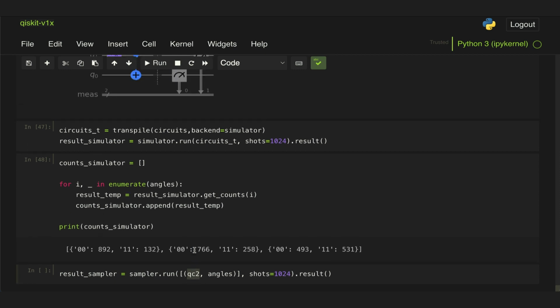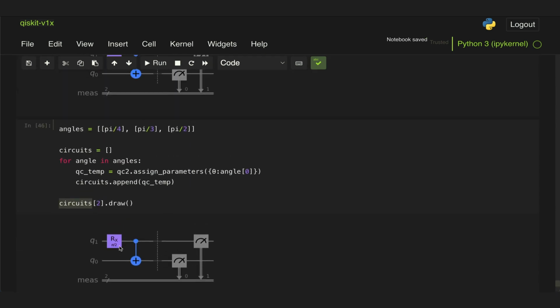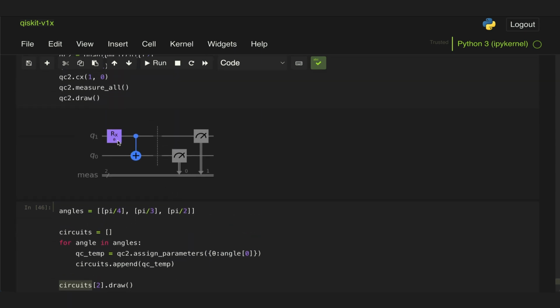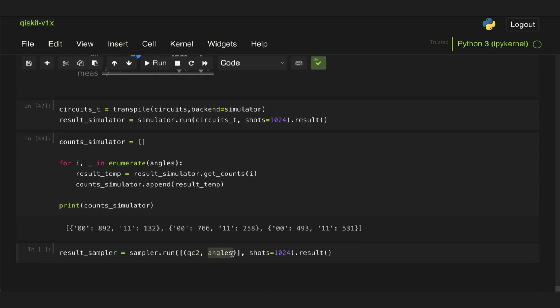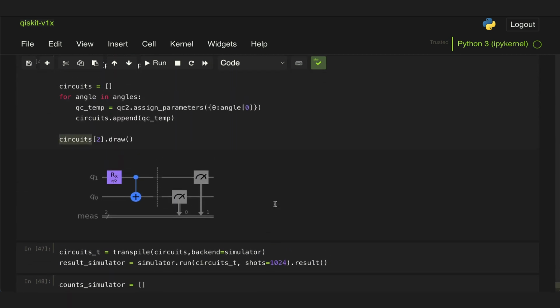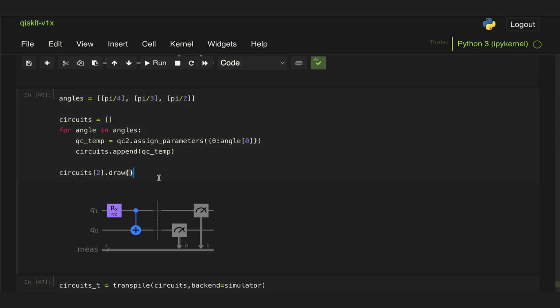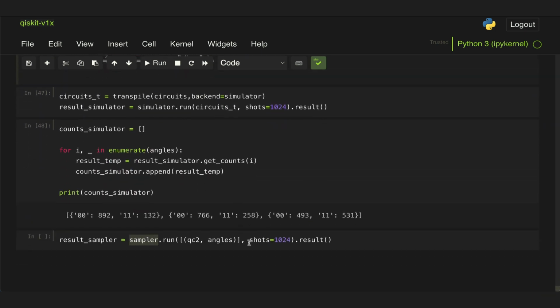So this is not any of the circuits in which I already replaced the parameter for a value. This is the circuit still with this theta. And the list of angles that are the parameters that internally the sampler will replace into the circuit. So what the sampler is doing is this process I did here, it is doing it automatically for me. And then I specify the number of shots separately, and then I can get the results.